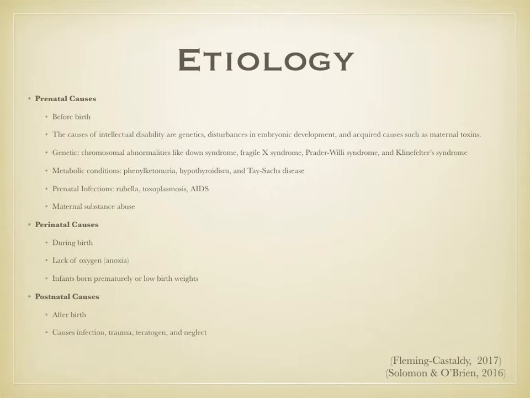Examples of trauma are automobile accidents or falls. For teratogen, infants or small children who are surrounded by household substances can develop life-threatening problems. Examples of neglect are poor nutrition and environmental deprivation, such as lack of physical, emotional, and cognitive support.